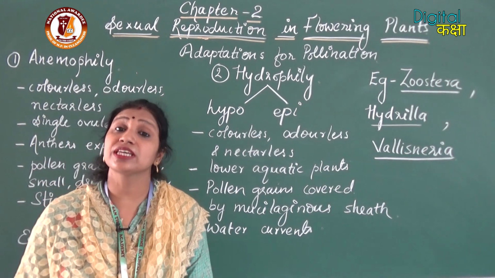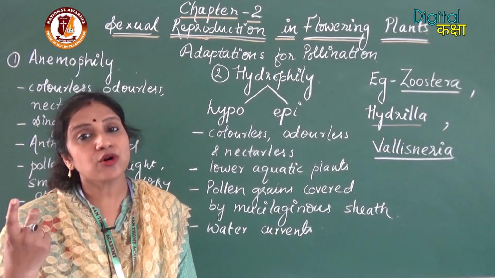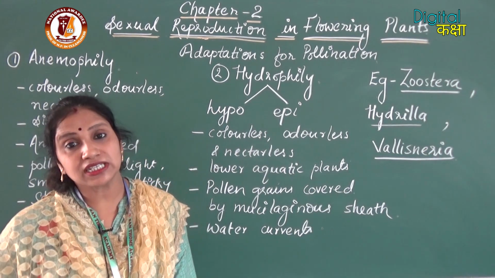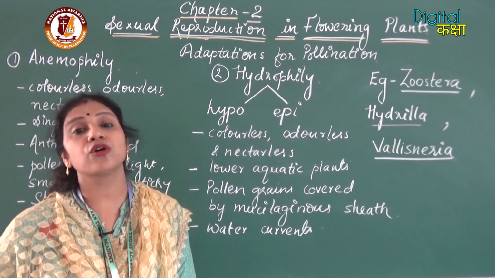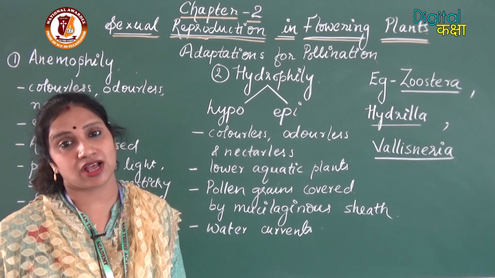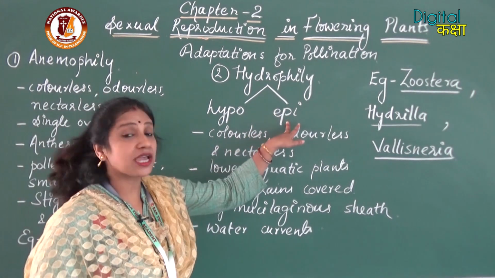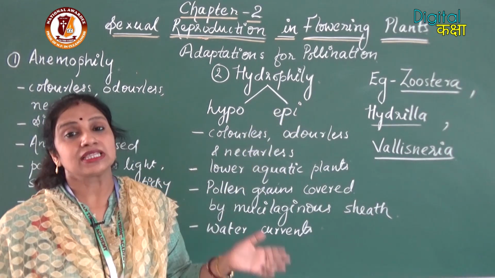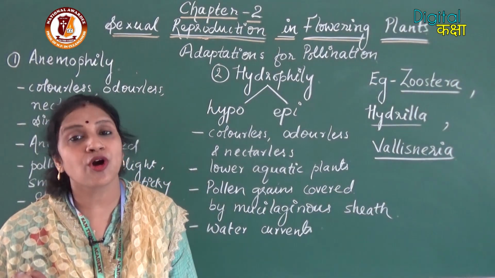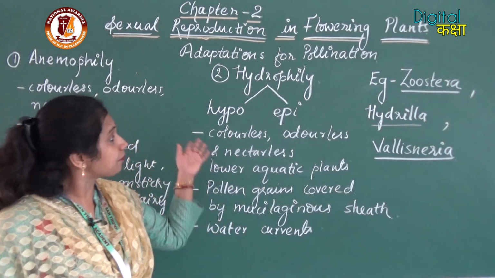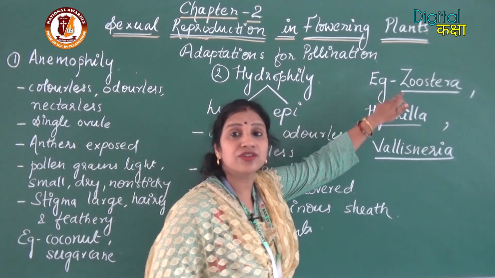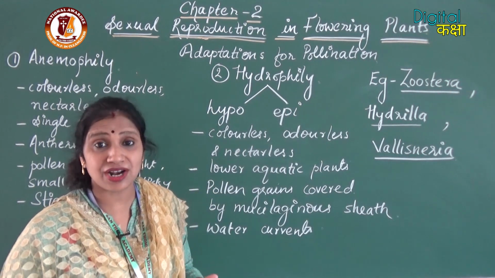For example, if the flower is above the water surface, then it can go for wind pollination and it can also go for pollination by insects, birds, etc. So here epihydrophily is for the plants which just float on the surface of water. So examples of hypohydrophily is Zostera, which is commonly called sea grasses.